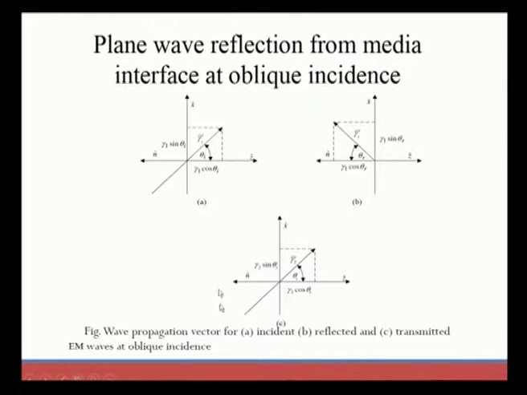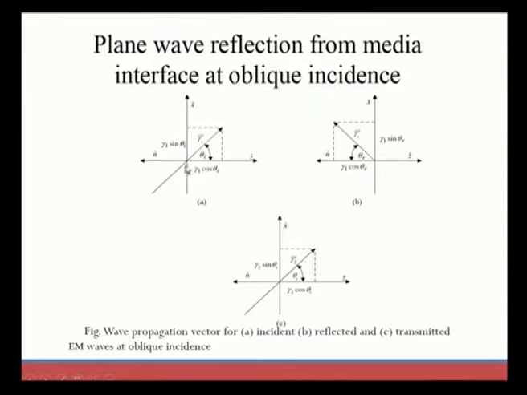If it is moving in one direction and there is an alteration in the wave, it is called polarization. So, here the wave propagation vector for the incident, reflected and transmitted electromagnetic wave, when it has oblique incidence, is given. First, the wave propagation vector for the incident wave has a complex propagation constant gamma 1,